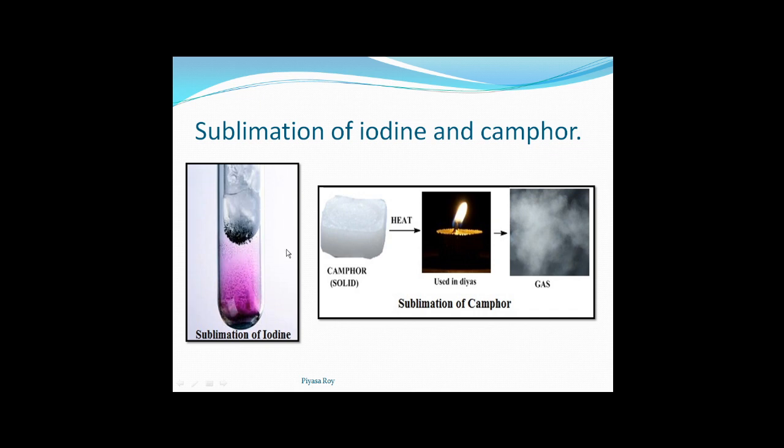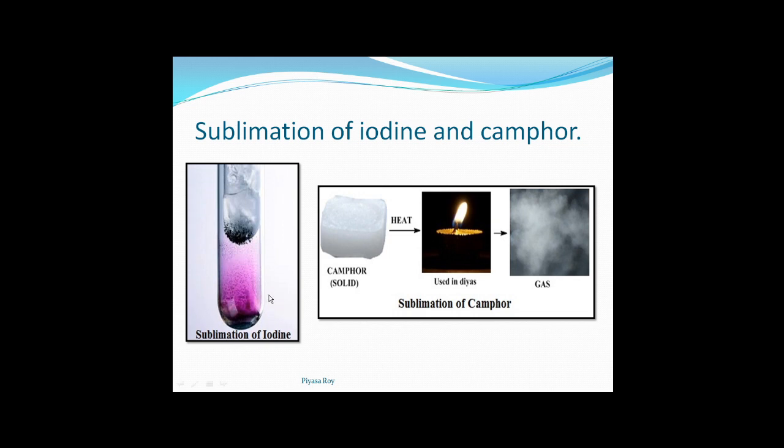Next, sublimation of iodine and camphor. Sublimation means directly from the solid state we are getting the vapor state. For sublimation of iodine, we take solid iodine in a test tube and heat it.